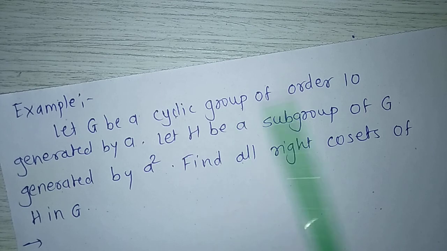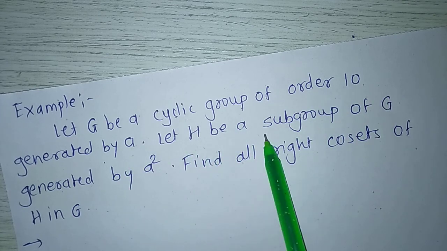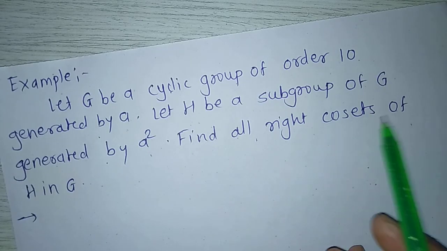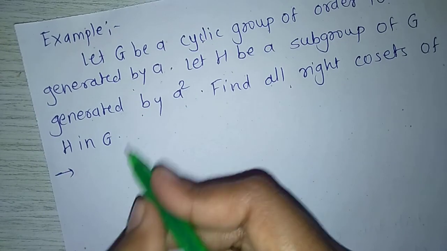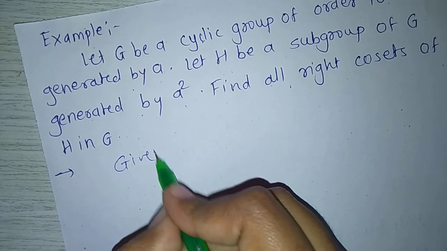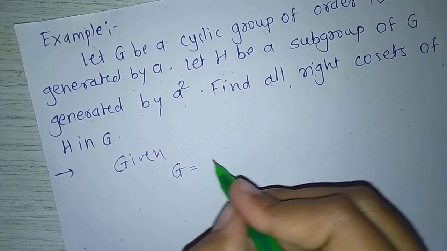Let G be a cyclic group of order 10 generated by a. Let H be a subgroup of G generated by a squared. Find all right cosets of H in G. Given G is a cyclic group of order 10 generated by a,